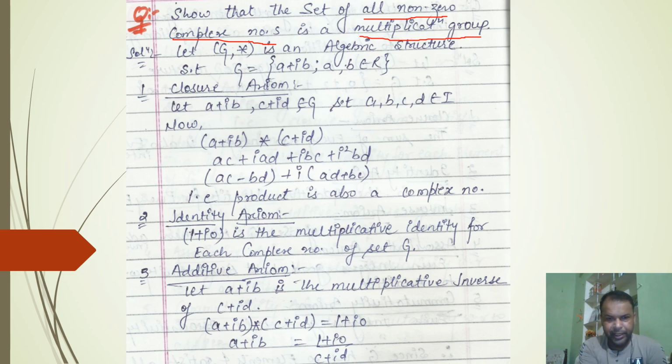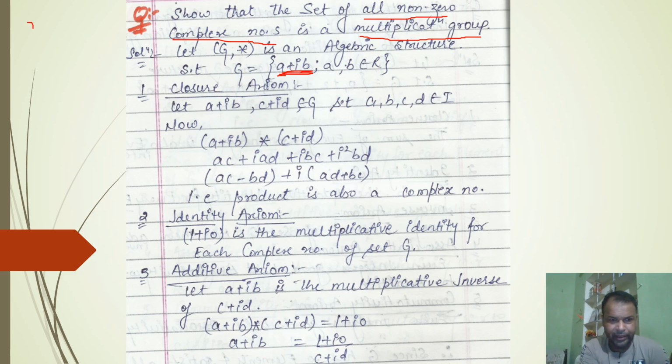So let G have all non-zero complex numbers a plus ib, where a and b are real, but any one from a and b will not be 0. Either a will not be 0 or b will not be 0, or both will not be 0. Both cannot be 0 simultaneously. First we will prove the closure property.